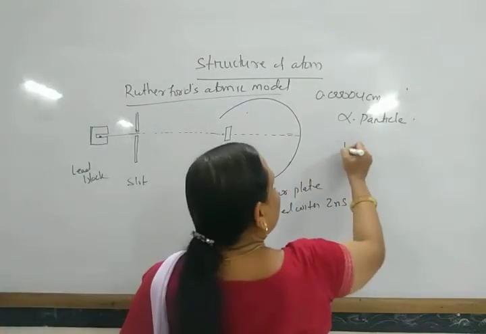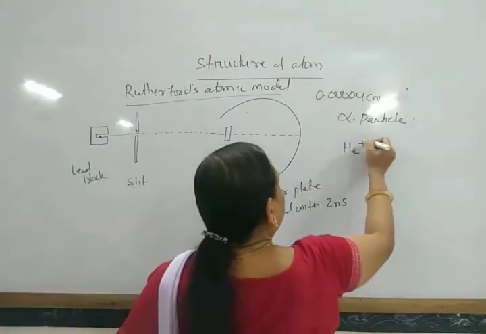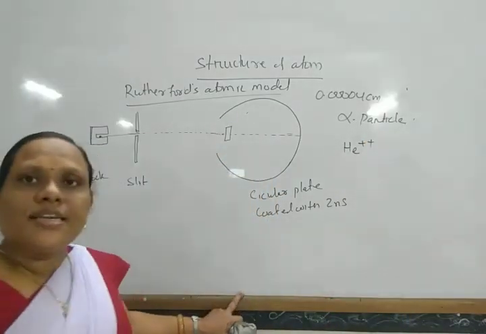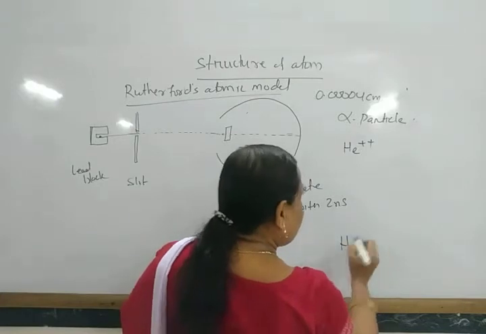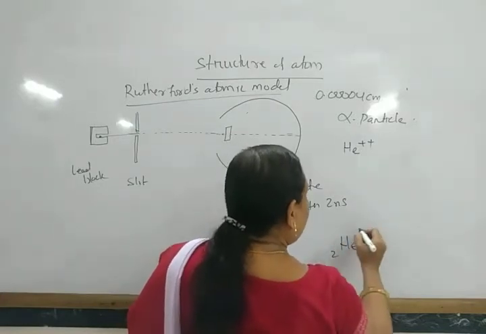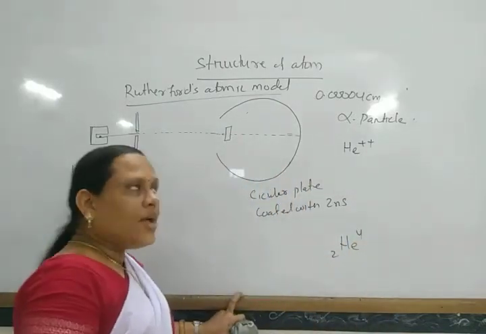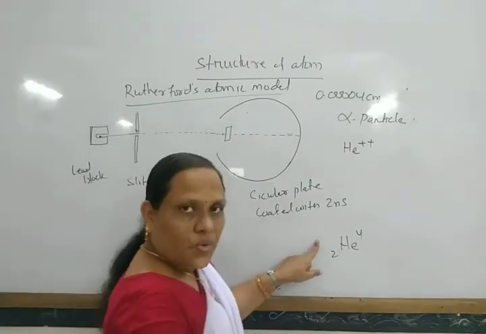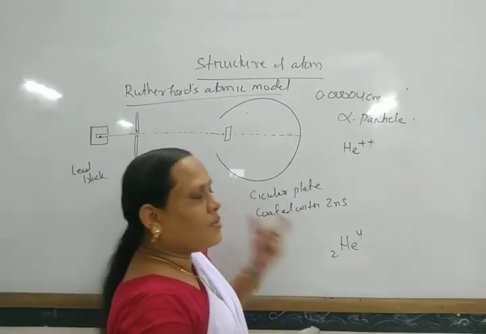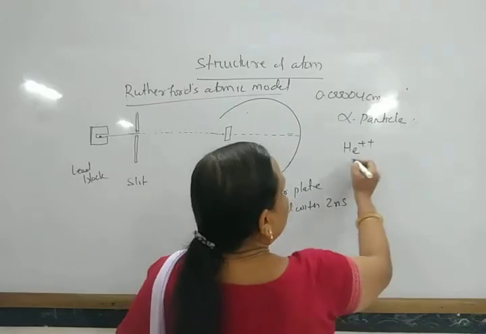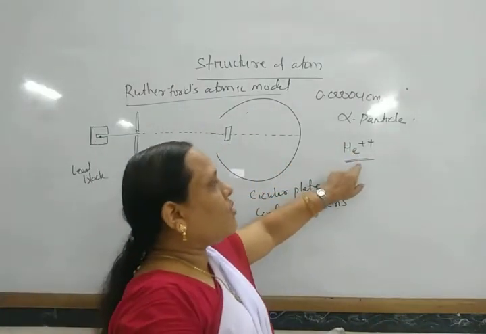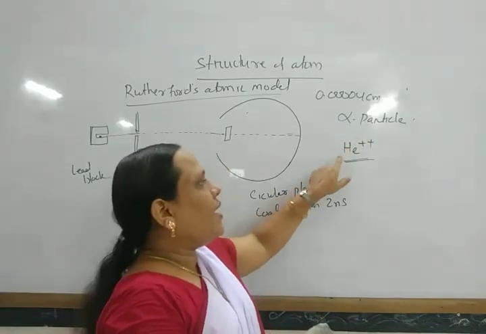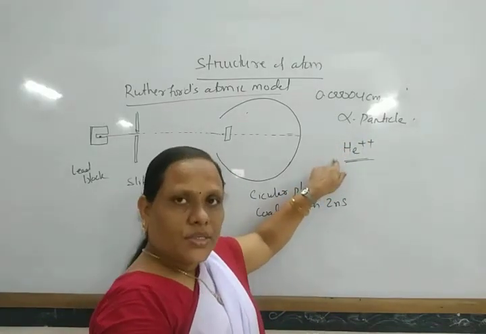The alpha particles are nothing but doubly charged helium ions. You know helium has atomic number 2 and mass number 4, and if its 2 electrons are removed, it becomes He++, with mass 4 and atomic number 2.